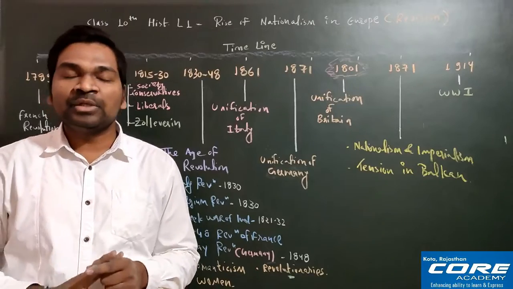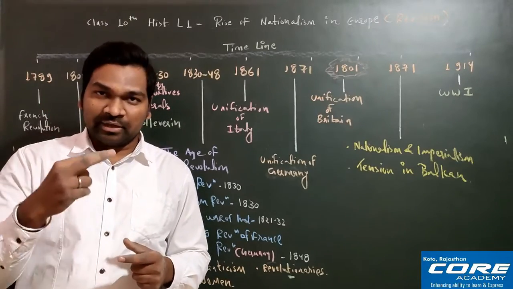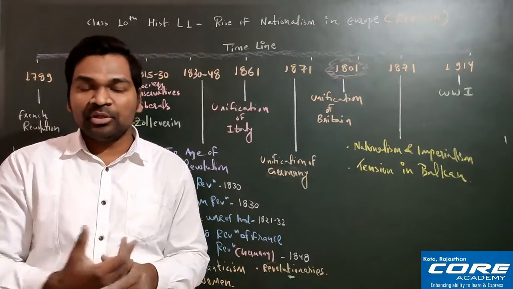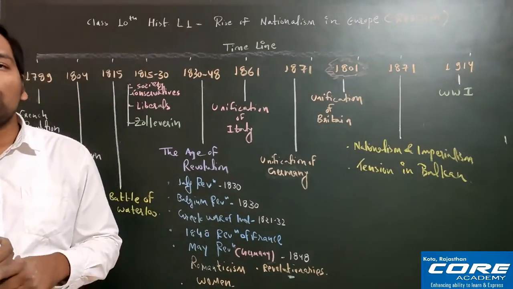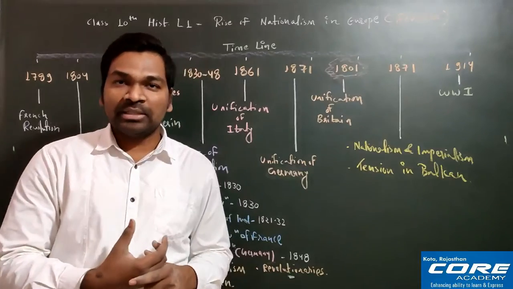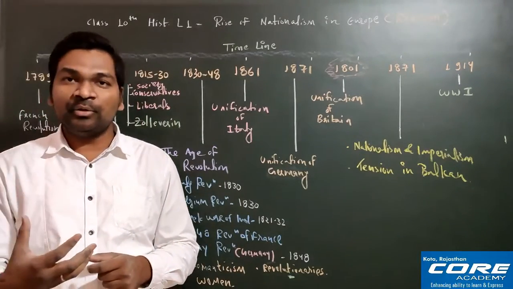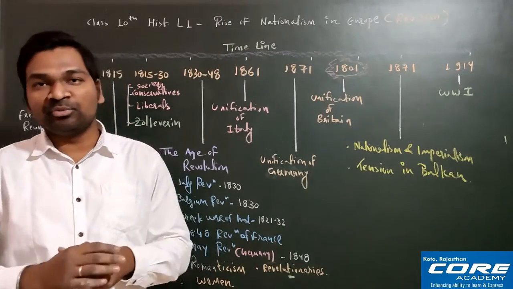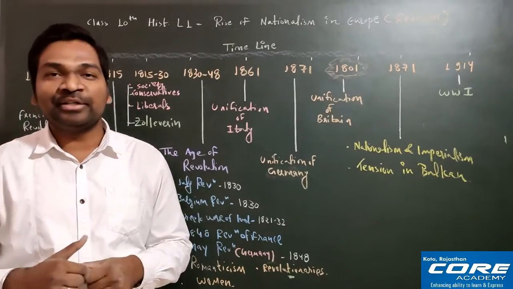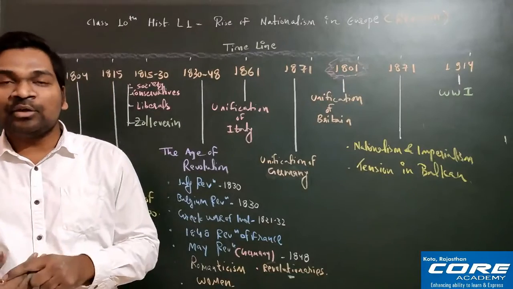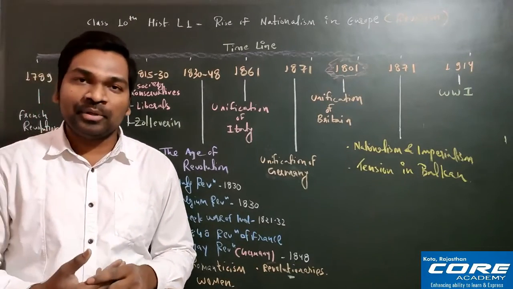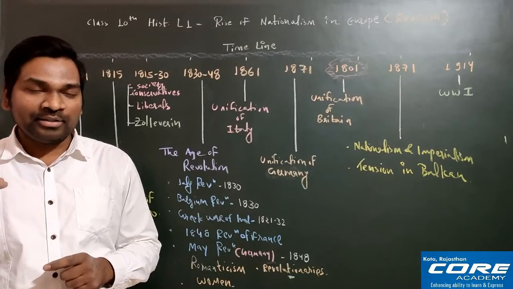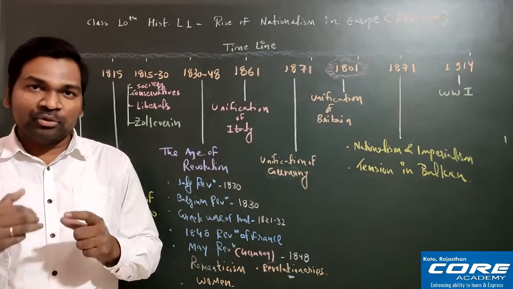The second one is he also imposed censorship. So what is the meaning of censorship? Now you cannot criticize Napoleon Bonaparte and his policies, and if you criticize, you will be put in jail and you will get punishment. So this is the second very important negative point. And the third one is he was forcefully recruiting people into the French army. This is a very important negative point. I'll explain the third one in detail.